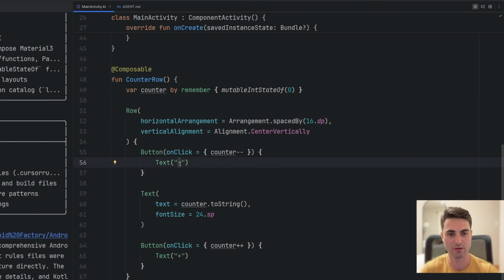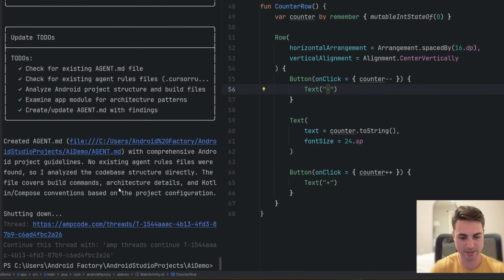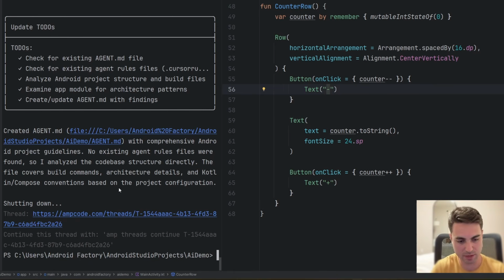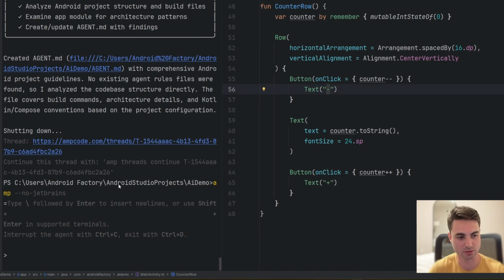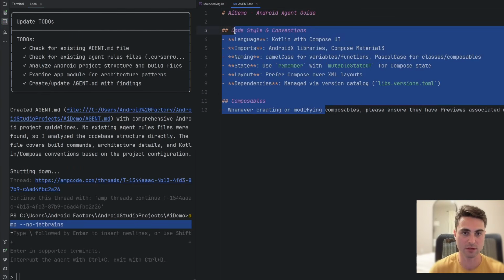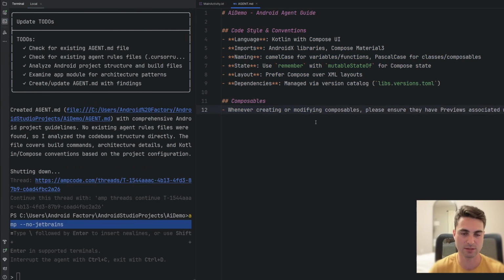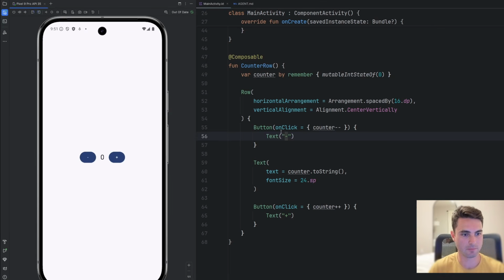And now we can see how this all starts to work. One thing I'm going to do here, if I can remember the appropriate command, Control D to exit. We're going to kill that because we want to pick up that context in this session. I don't actually know if it reads it when you create the context during it, but once you run amp no JetBrains or just amp, it will find the AGENT.md and consume all of this information, and then it will create the context that it has for its session. So I just wanted to kill that session and restart it to make sure that it has everything.